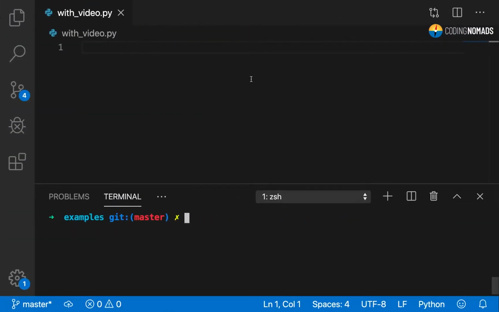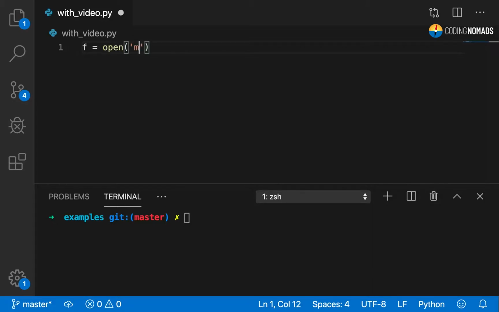In this video, I would like to talk about the Python with statement. First, let's find a motivating case for why we even need a with statement. A very common operation we would like to do is writing to files on disk so we can save some information for later reading. And you might do it with code that looks like this.